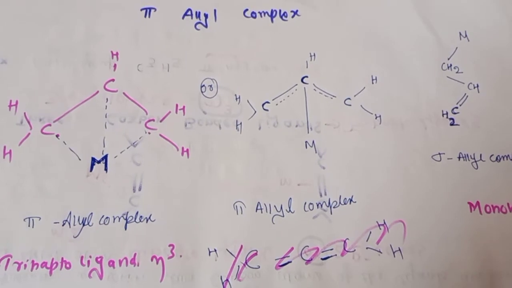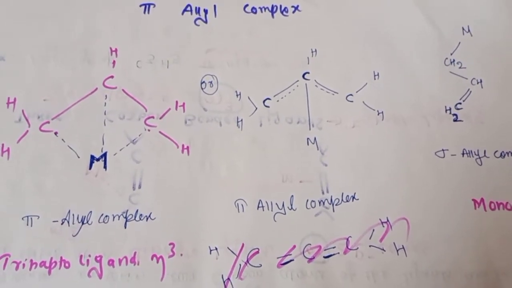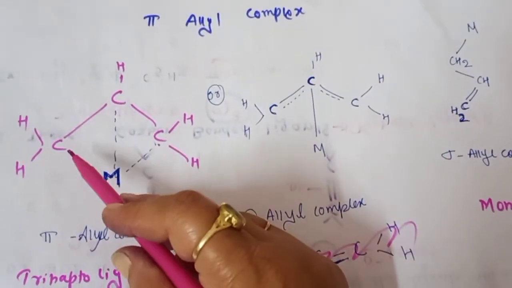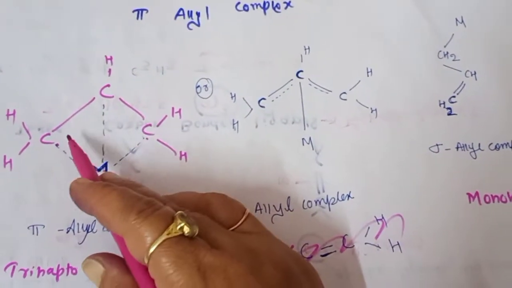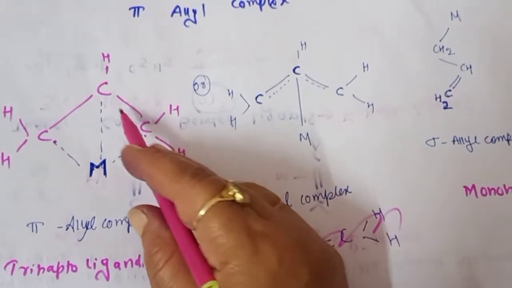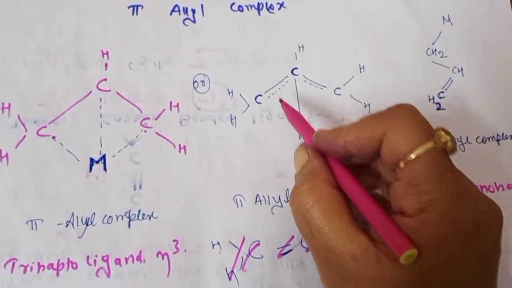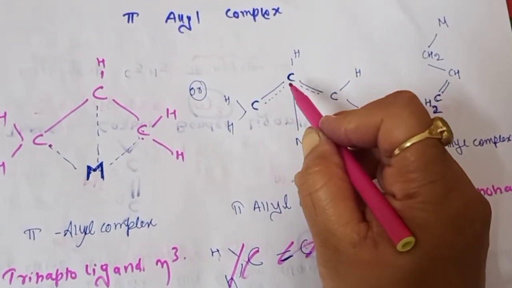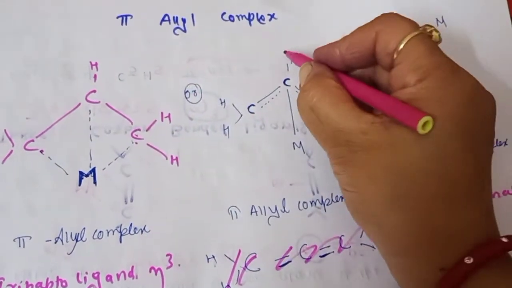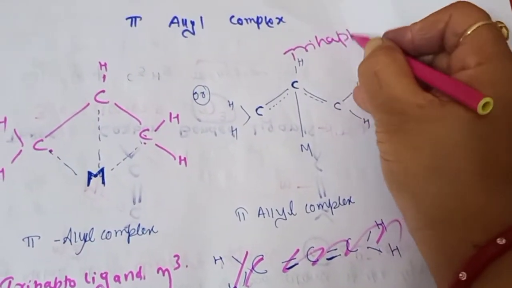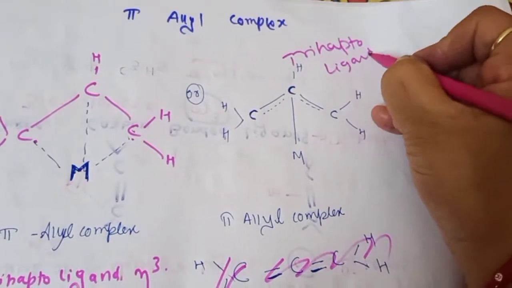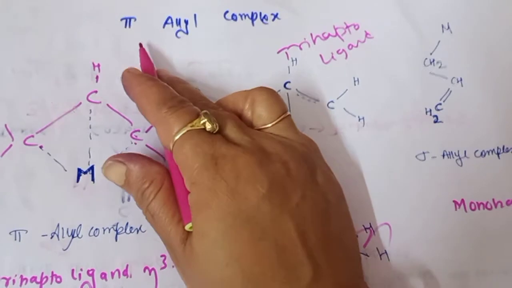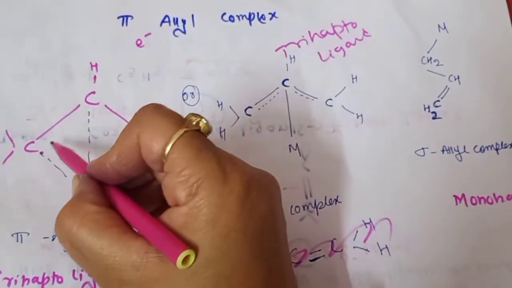Just remember that each carbon here will donate 1 electron. Means the pi bond will be between the 3 carbons. Sometimes it will be between these 2 carbons, sometimes between these 2 carbons. So you can see this structure also. The electrons are contributed by the 3 carbons. So when the 3 carbons donate the electrons, they are your trihapto ligands. So that is your trihapto ligand. So allyl complexes means it is a pi. As we know, whenever there are pi electrons, they can be delocalized, means they can move in that particular area.